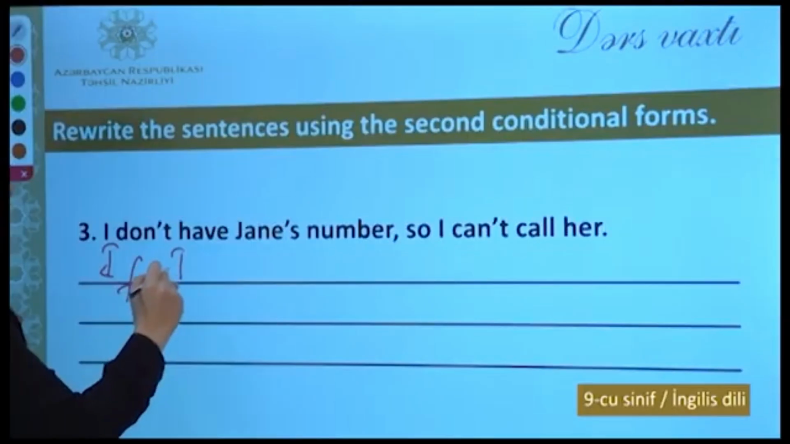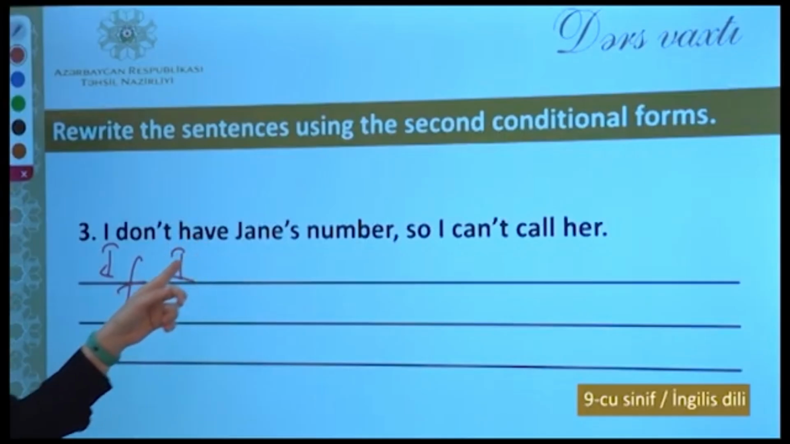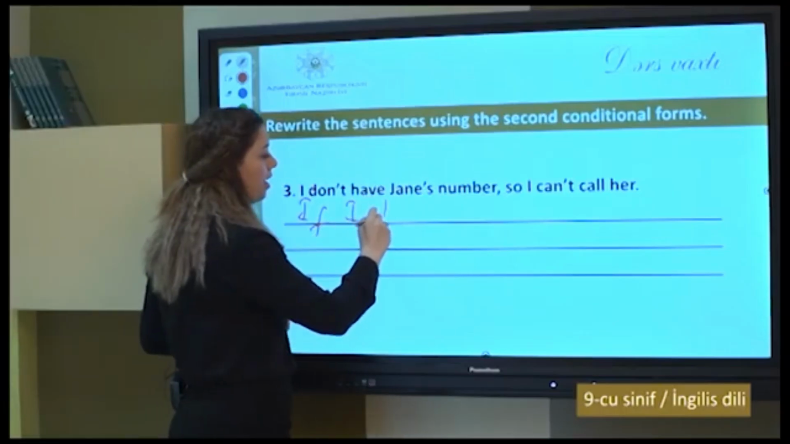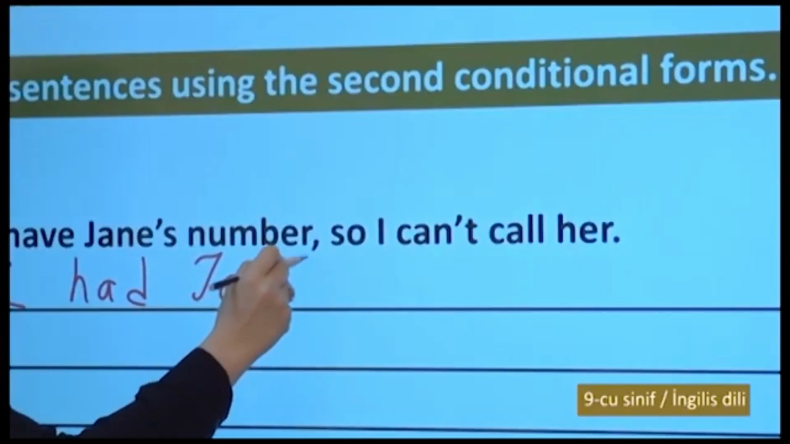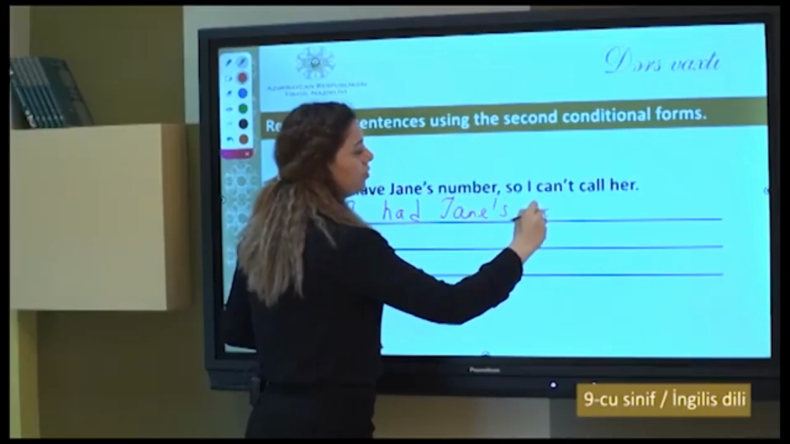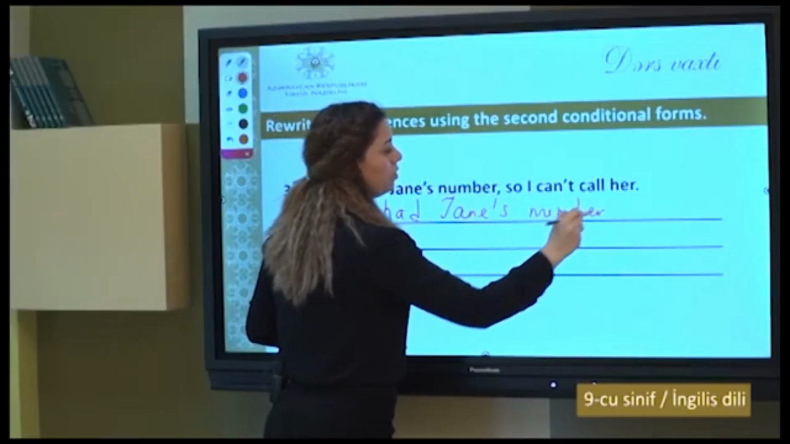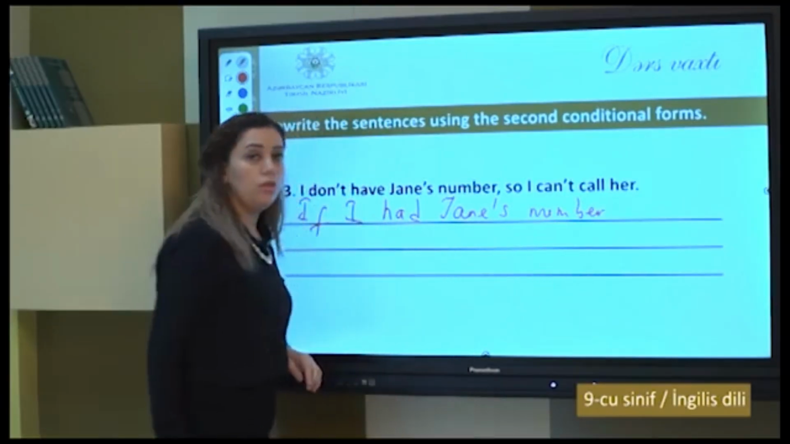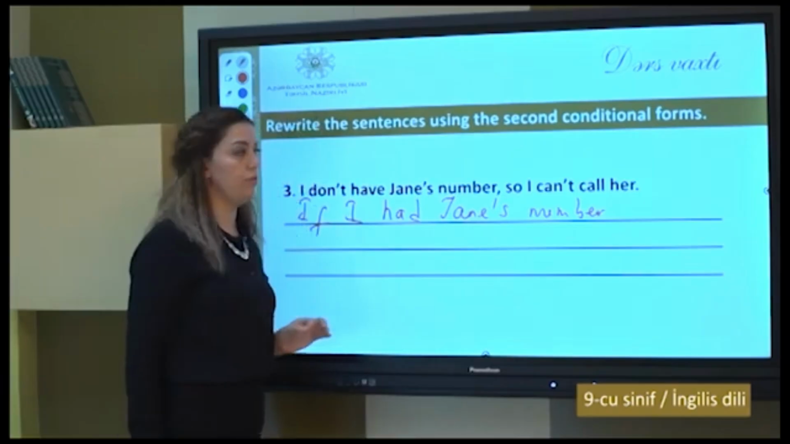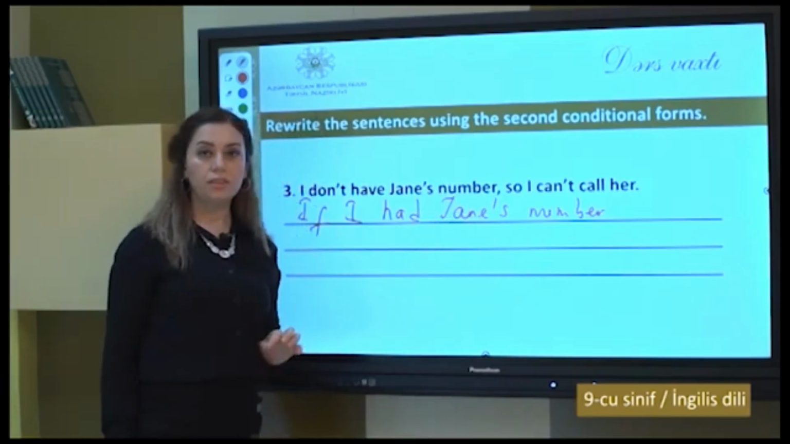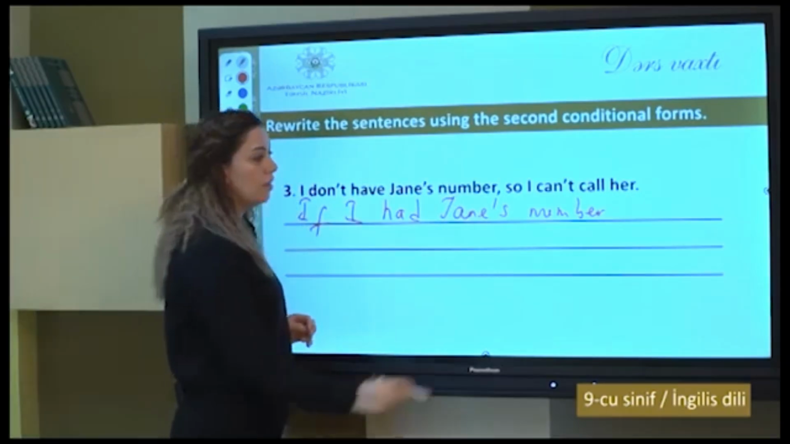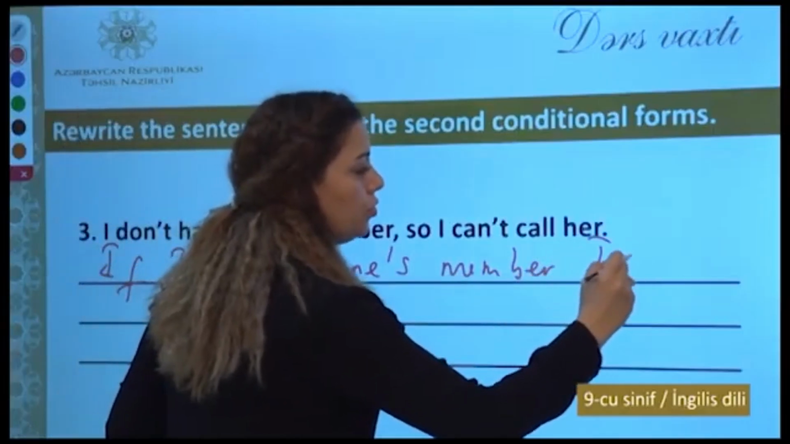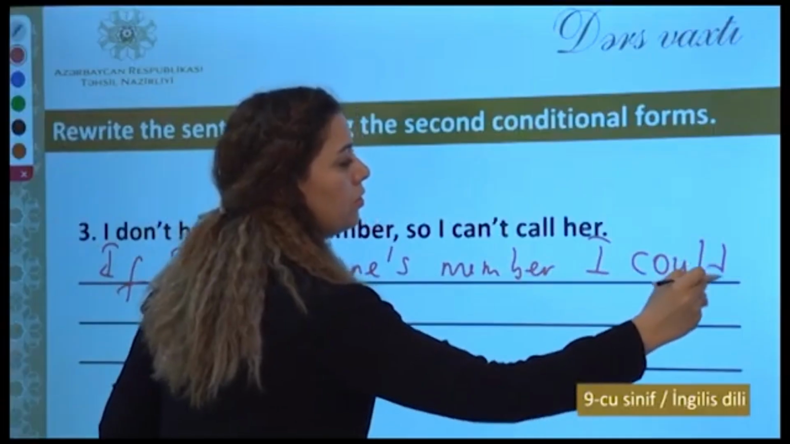If I have, in the past will be had. If I had Jane's number, I would call her. Or you can say, I could call her. Because we have can here. Sometimes instead of would, we can also say could. I could call her.